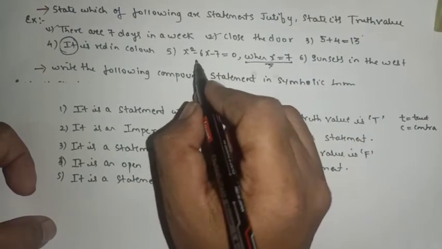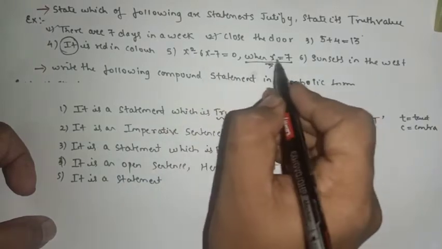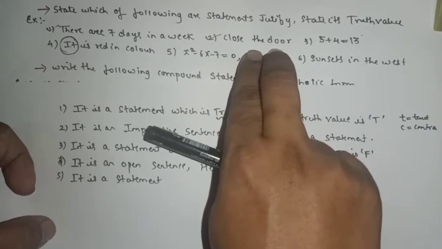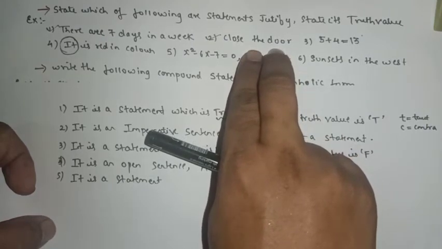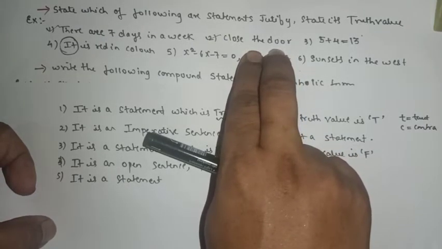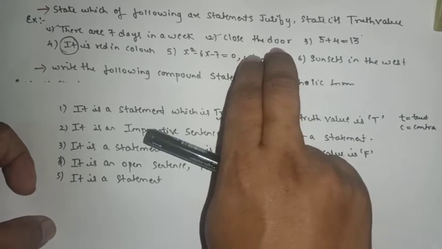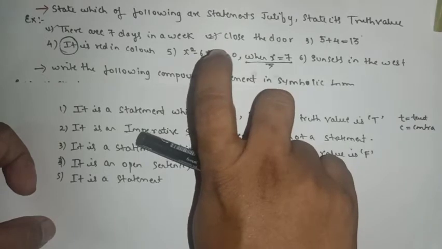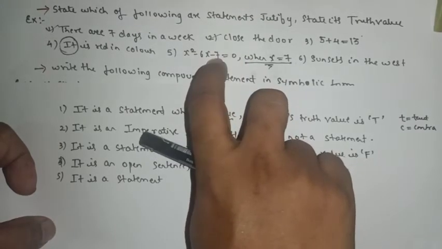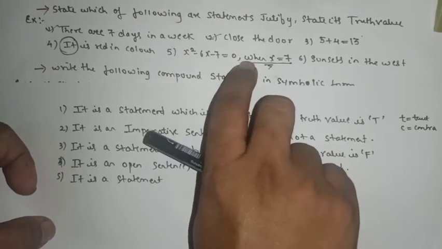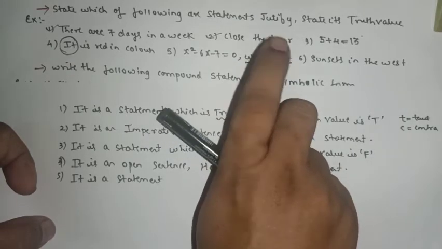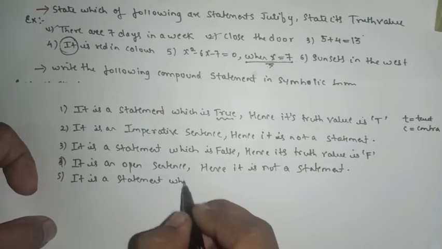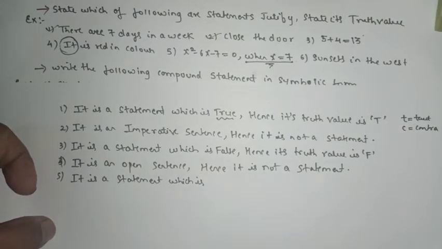That means we can say either it will be true or it will be false. मतलब इसका guessing कर सकते हैं true और false. अगर ये वैल्यू नहीं दिया होता तो स्ट्रेट अवे क्या बन जाता था वो, यार x open for any values ना, कुछ भी वैल्यू पुट कर सकता था मैं. Got the point? वैल्यू दिया है मतलब ये वैल्यू पुट करके चेक करो whether it is left hand side equal to right hand side or not. If it is equal, that means a given equation when the value of x is 7 is true, नहीं तो false. It is a statement which is, now we have to guess, we have to check.